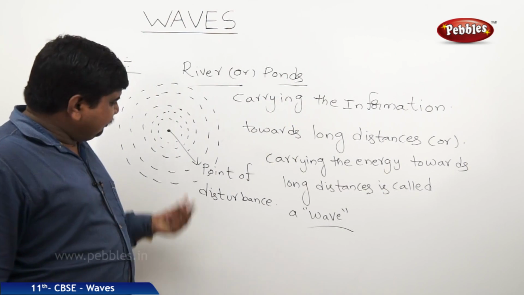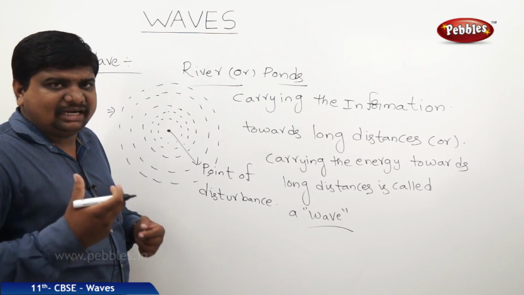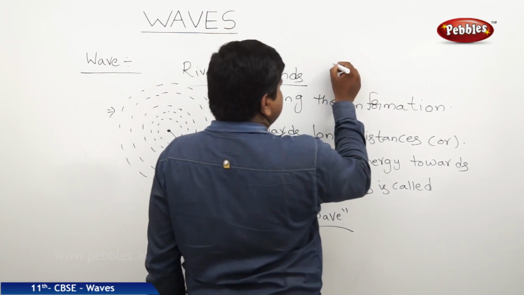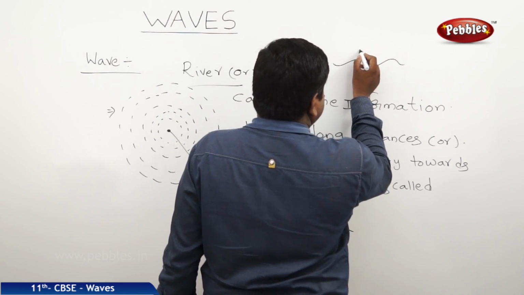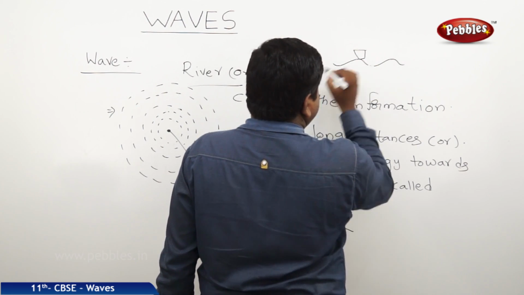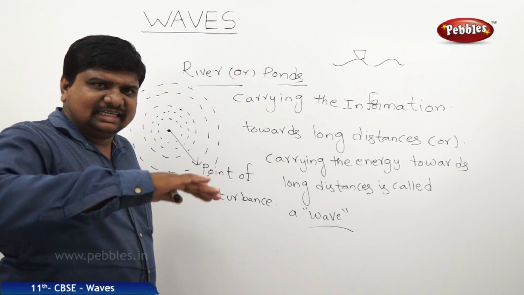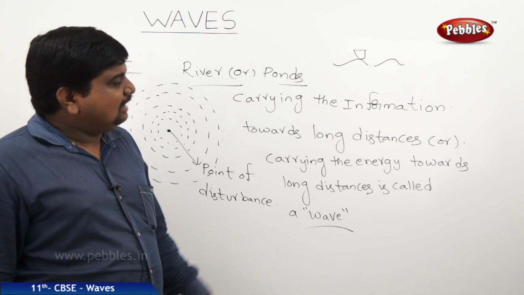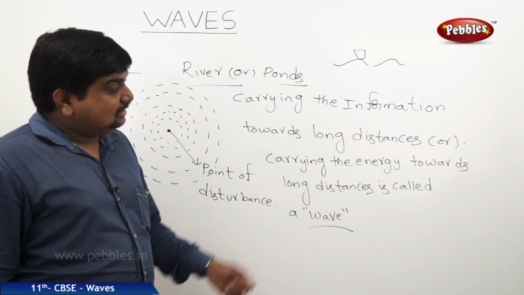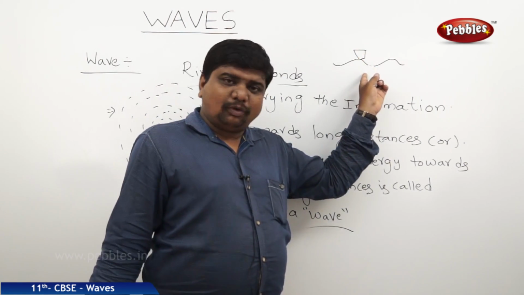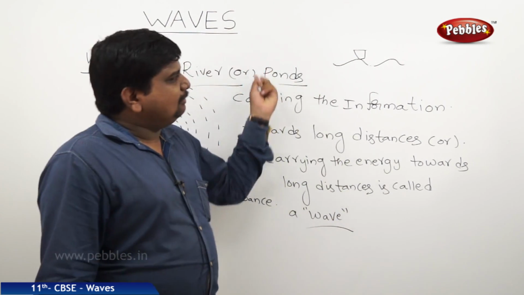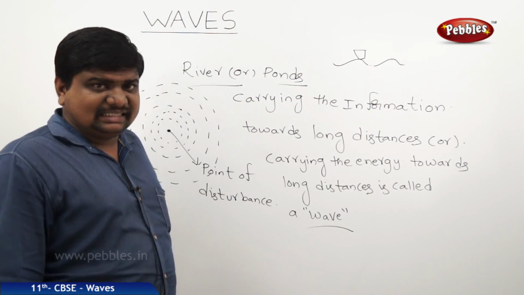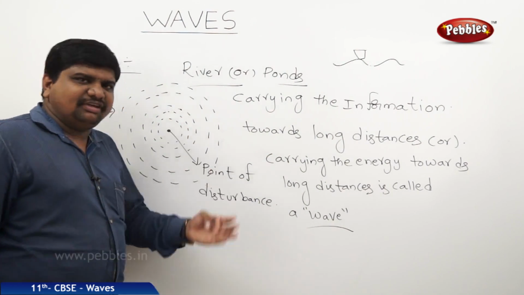volume. And when we see a cork, a rubber cork made up of rubber material, oscillating on the float of water like this. Suppose this is a rubber cork. When it is oscillating, it is tilting like this, means it moves up and down. Some part will be down, some part will be up. When it is doing this up and down oscillatory motion, a disturbance is created at that point and it will be distributed over the entire volume. Here also we can say that the disturbance was carried to the longer distances. So this is the general view of the wave.